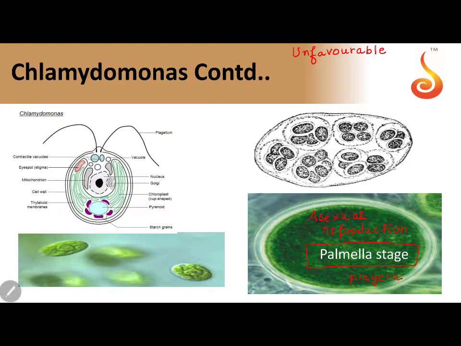We see Palmella stage in unfavorable conditions, during unfavorable conditions like shortage of water, water is not available, or excess of salt, change in the habitat. When it faces such challenges, what will the protoplast of Chlamydomonas do? It will divide into multiple pieces